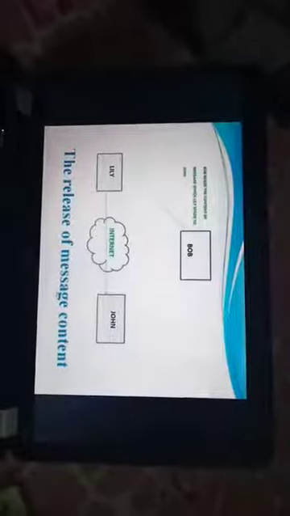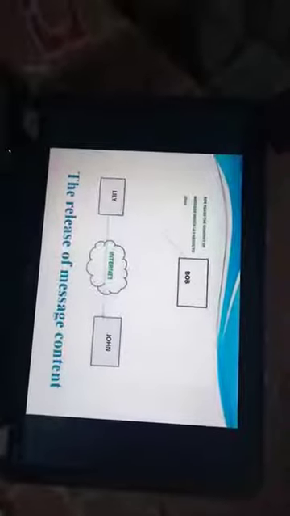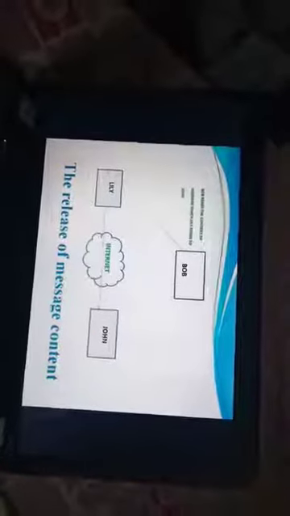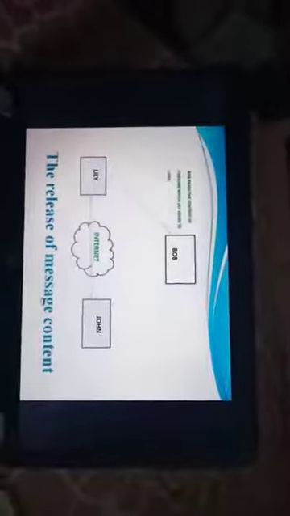The first type of passive attack is release of message content. As the name suggests, release of message content means the opponent tries to read the content that is being transmitted. An example is a telephone conversation that is recorded or listened to by a third person. Here Lily and John are talking to each other by internet, and Bob only releases the message content and observes the pattern of the messages being transmitted between Lily and John.